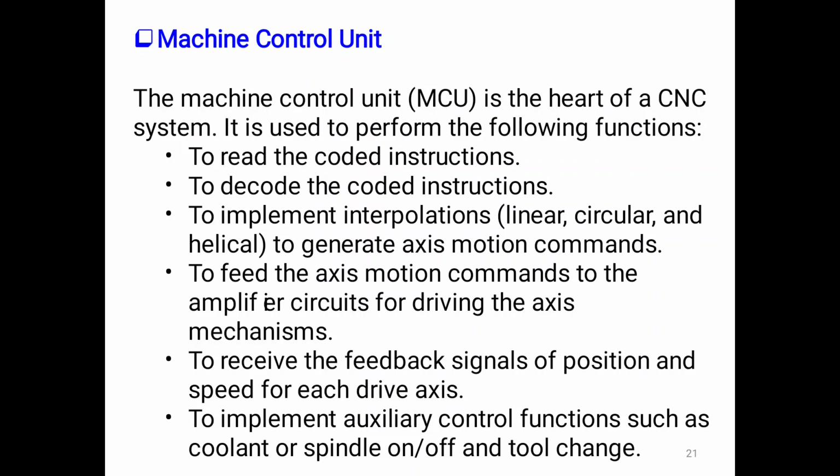These are the main control units of CNC machines.